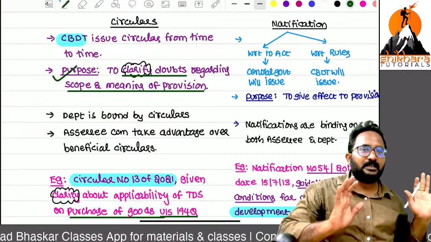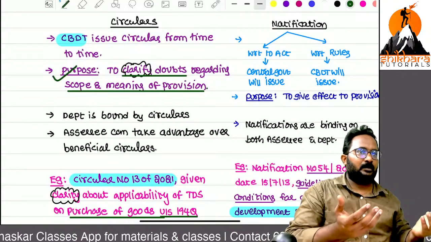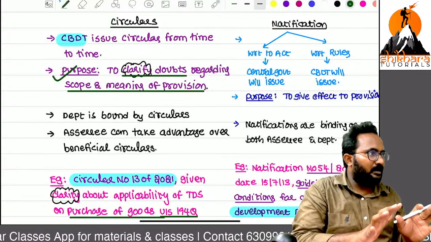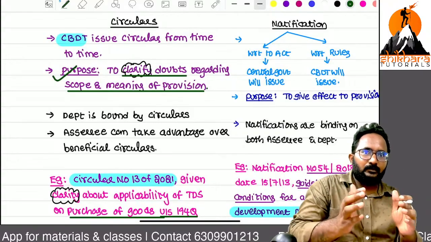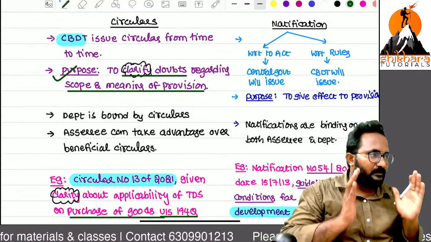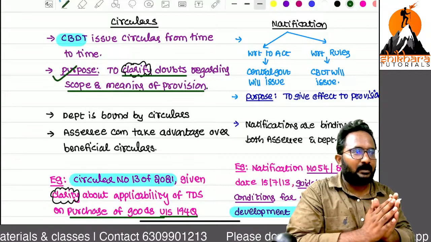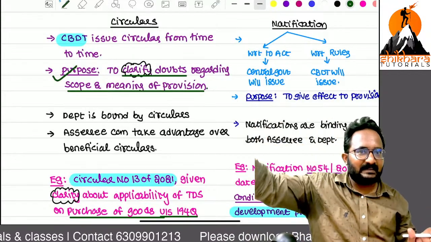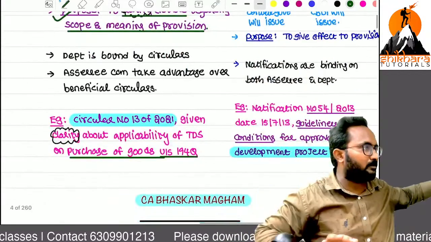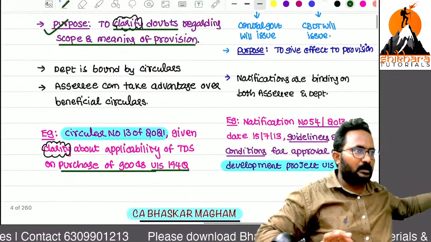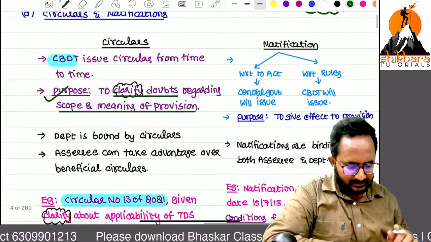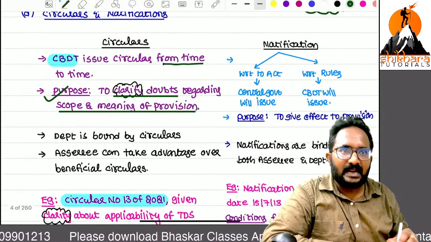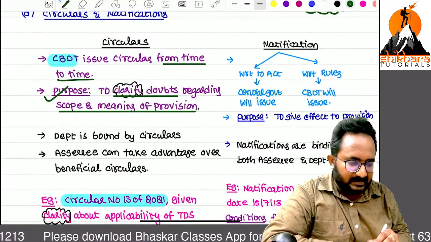If any person has doubts about this, sir, normally if they have given clear-cut clarity in the Act itself, there is no need of a circular. They have given the direct information, but the public at large, many assessees, have doubts. Now they will come up with a circular. So is there any limitation on circulars? No. Time to time they can release. Whenever it is needed, they can release the circulars.